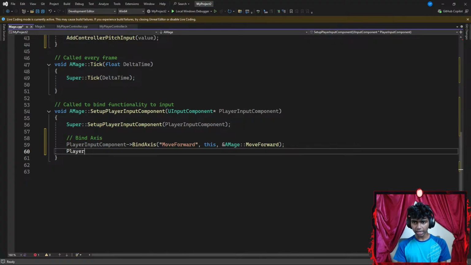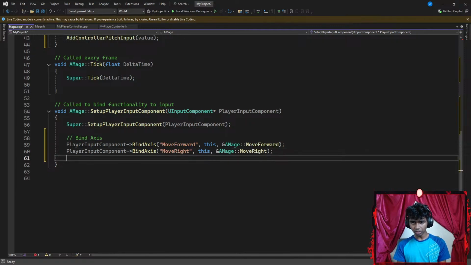Next up, I'm going to go ahead and add another player input component, which points towards, let's go with something like bind axis. Then I'm going to go with the parentheses. Now, let's work with the second axis mapping, that is move right. I'm going to apply it on this class. Then I'm going to give the memory address of my mage and point towards the move right function, ending with a semicolon.